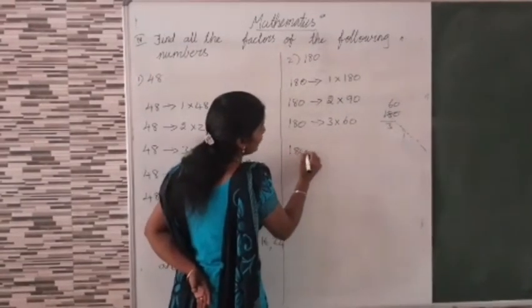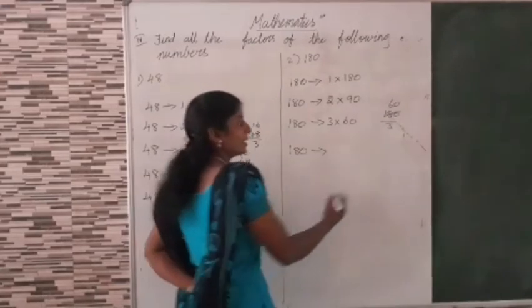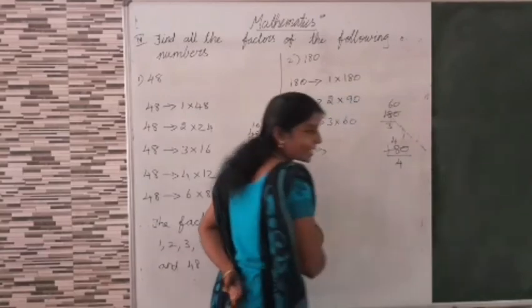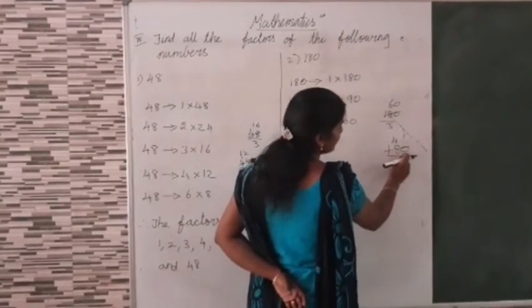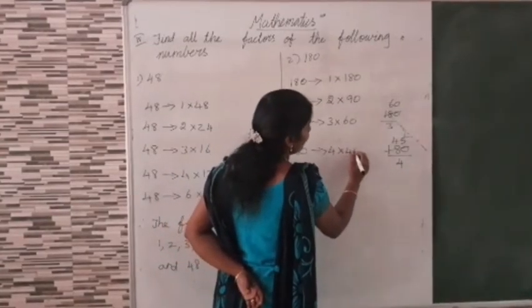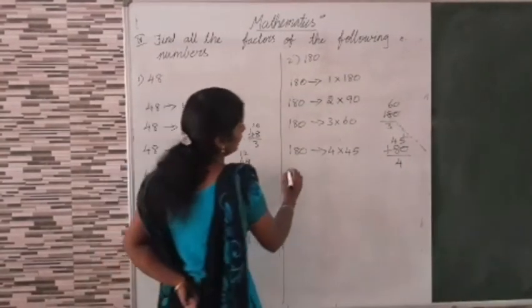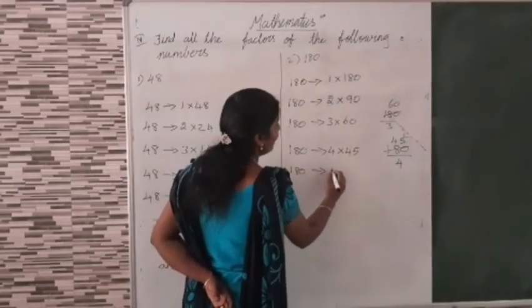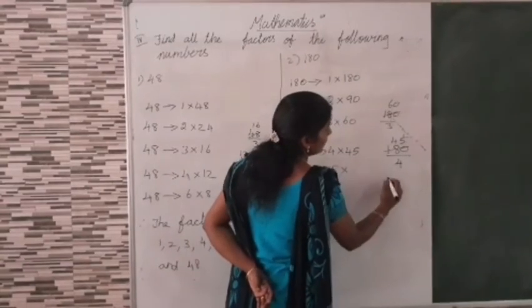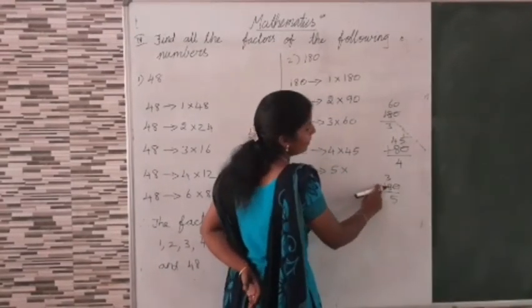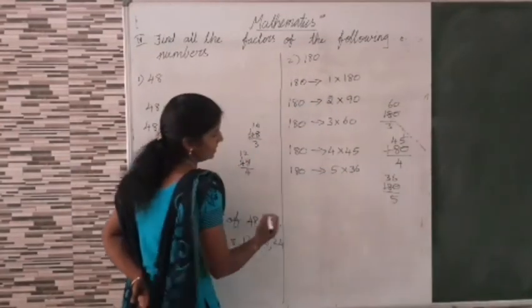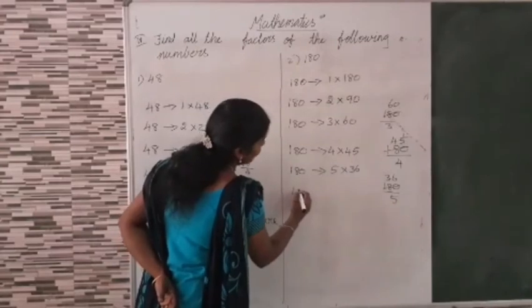Then 180, 4 table. Yes, we have 180 divided by 4. 4 4s are 16. Then 2 balance, 5 4s are 20. So we can write 4 into 45. Then 180, 5 table. 3 5s are 15. 3 balance, 6 5s are 30. So 5 into 36. Then 6 table.